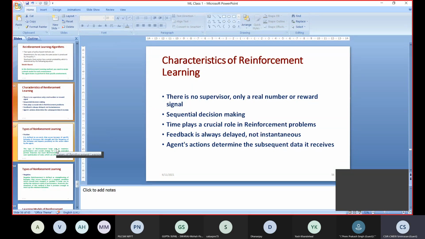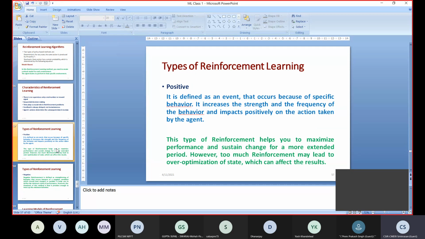Okay, there are two types of reinforcement learning: one is the positive way, another is the negative way. So we will first see the positive way. Positive is defined as an event that occurs because of specific behavior. Whenever I train a cat, I can train in a positive way or a negative way. Positive way training is that every time, based on the specific behavior, I give a reward, maybe a fish or food. So it will increase the frequency of the behavior.